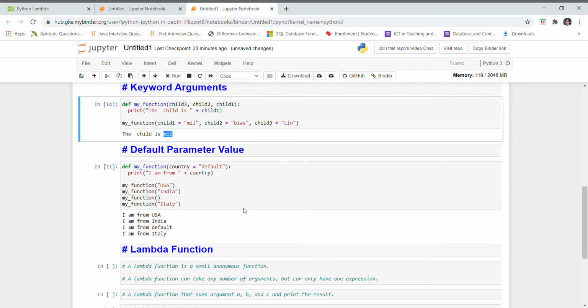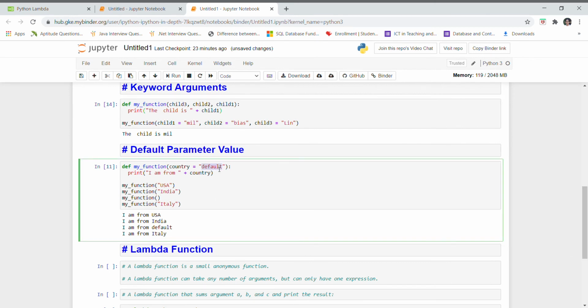Now we will see default parameter value. By default here we give some values. Whenever the user doesn't enter any value here, the default value gets printed. "I am from" is concatenated with country. Country here is given as USA, that's why it printed "I am from USA". Again here it is India, that's why it printed "I am from India". Here nothing is given, so the default parameter is used.